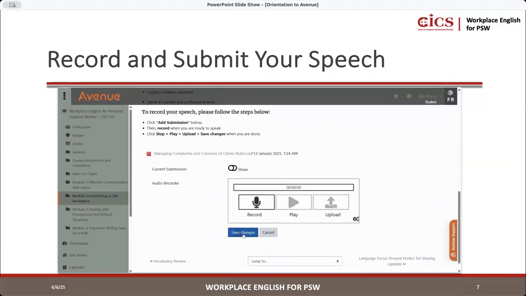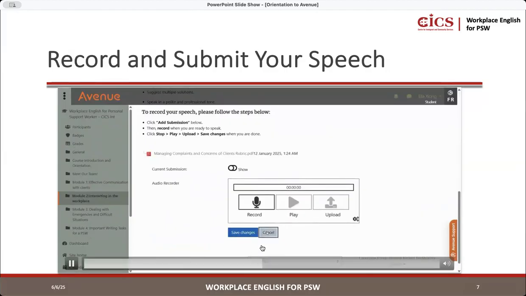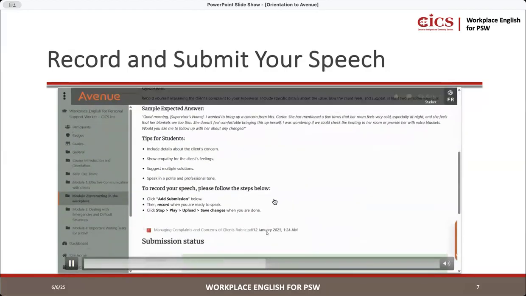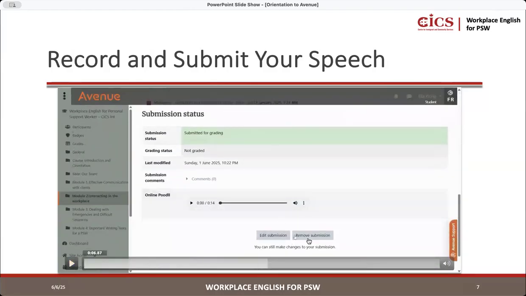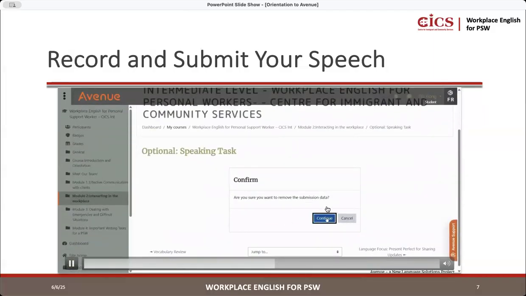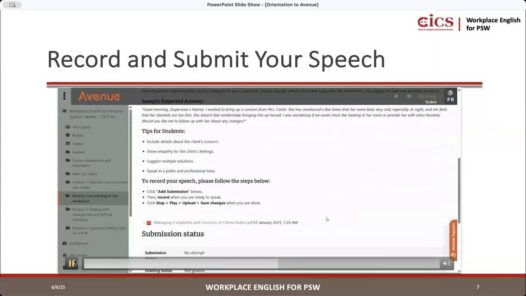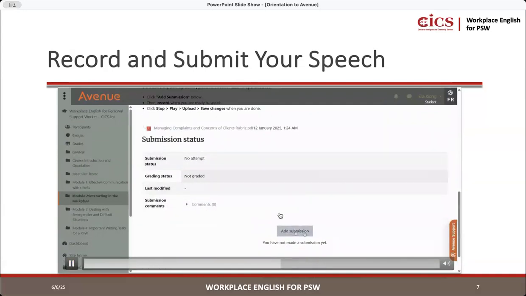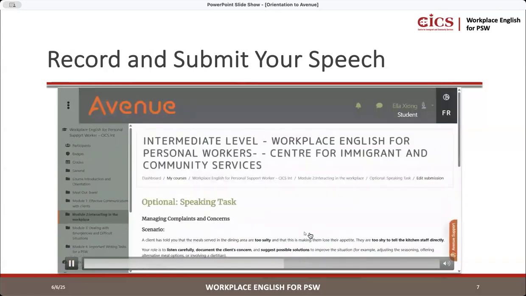And then save changes, and then let's say you want to remove, you want to delete, you press remove submission. It'll give you this message. Are you sure you want to remove? Press continue. So that means it's deleted. So nothing's there. And then you can add your submission again if you like.